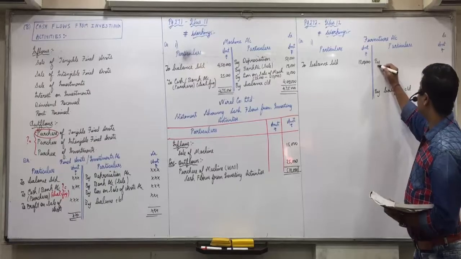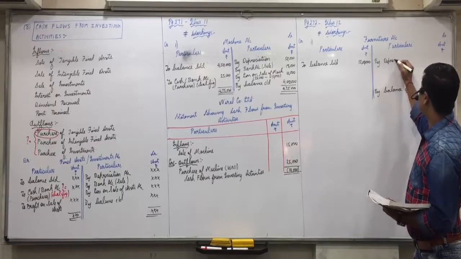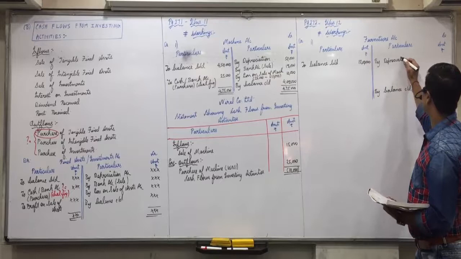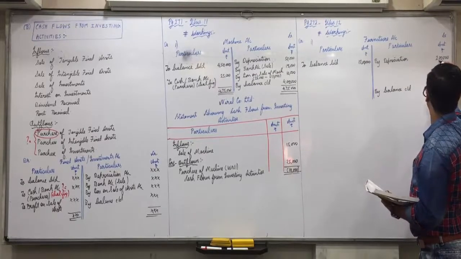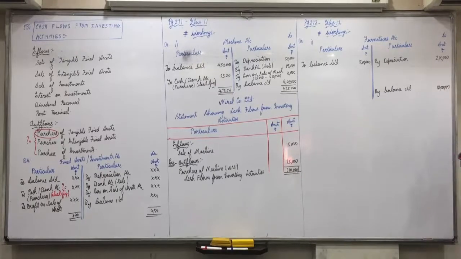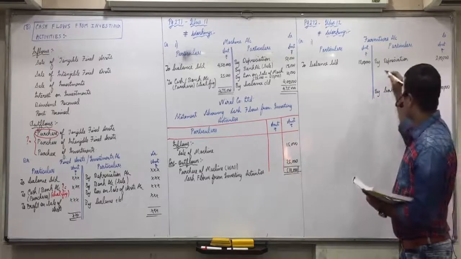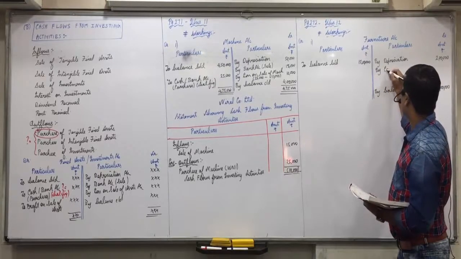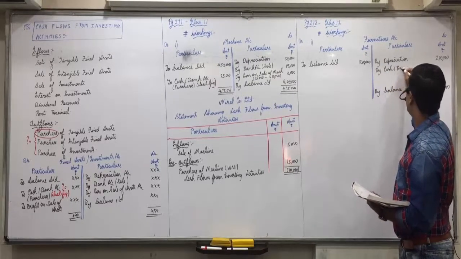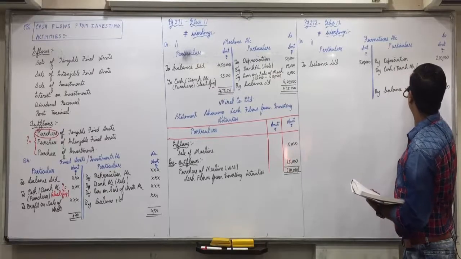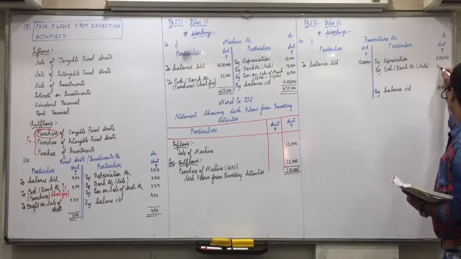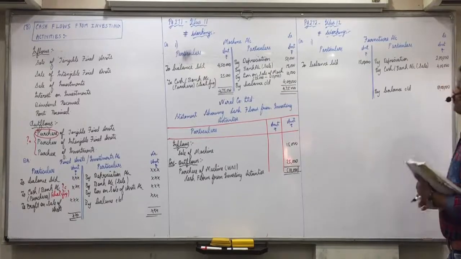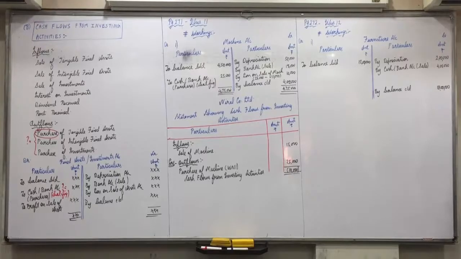Credit side, by depreciation, 2 lakhs. Then by cash or bank account, sale of furniture, 4 lakhs.